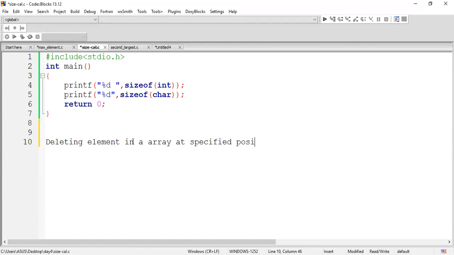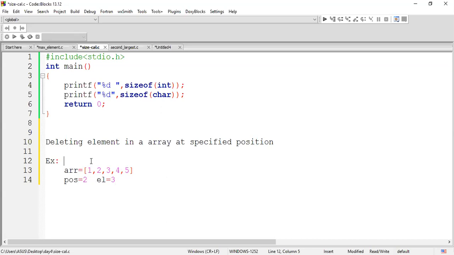So for example, let us take the test case. Consider this example. Your array has the values 1, 2, 3, 4, 5. If the position given is 2, which is the element at the second position? The element here is 3, right? The zeroth position is 1, the first position is 2, the second position is 3.